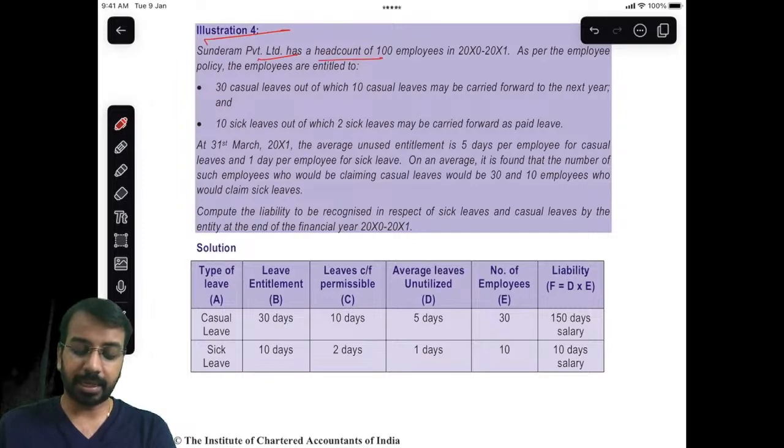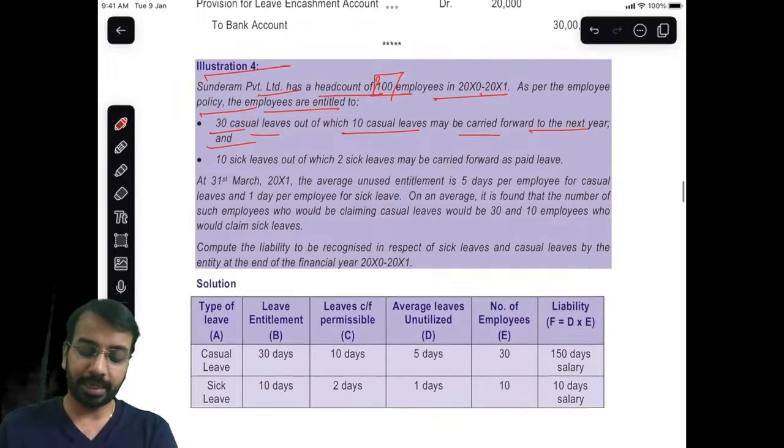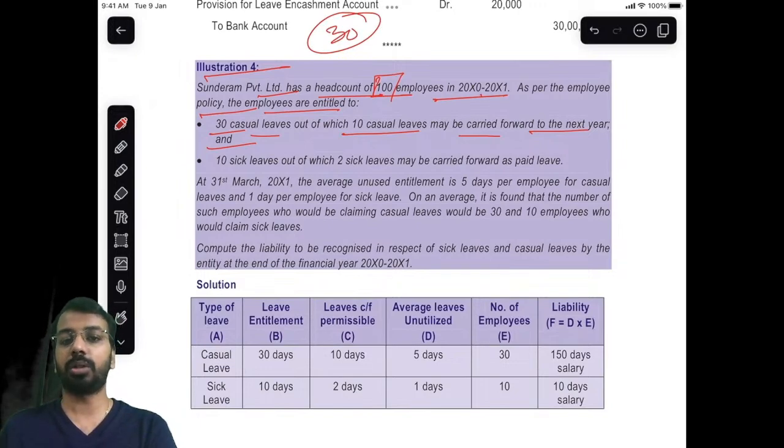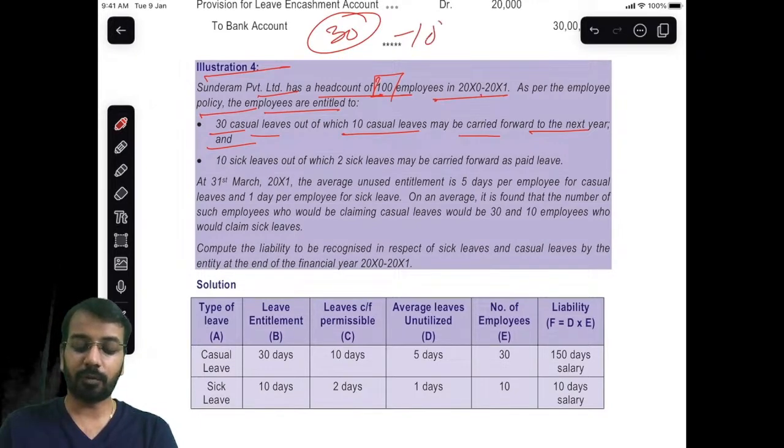Sundaram Private Limited has a headcount of 100 employees in year 1. As per employee policy, employees are entitled to 30 casual leaves, out of which 10 casual leaves may be carried forward to the next year. So you are entitled to 30. Out of 30, 20 will lapse in the current period itself. 10 will be taken forward to the next year.